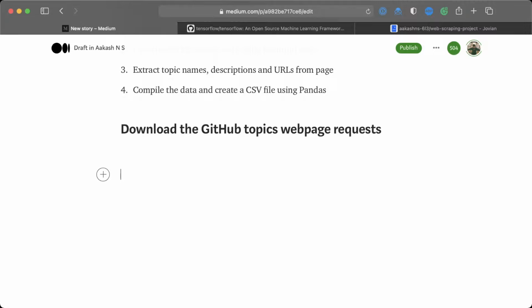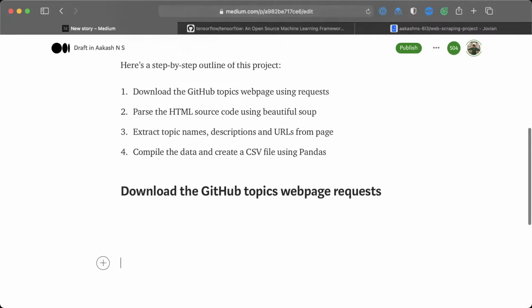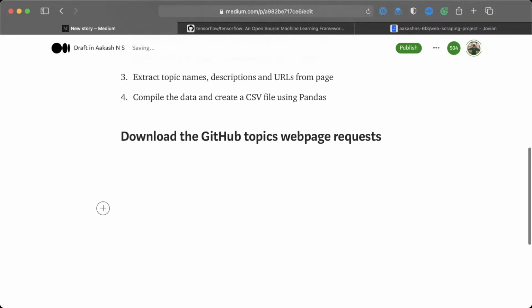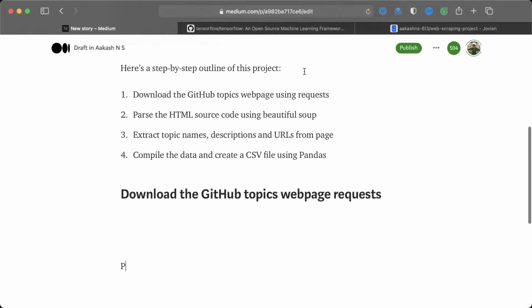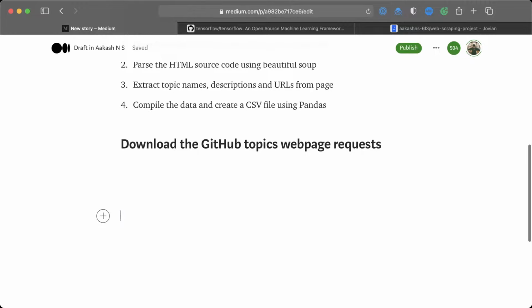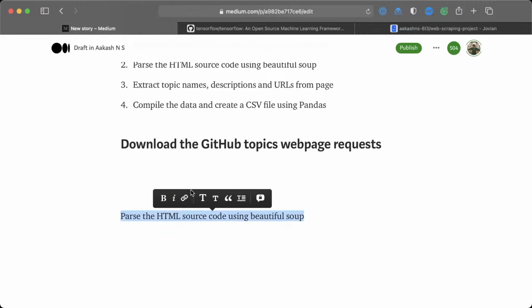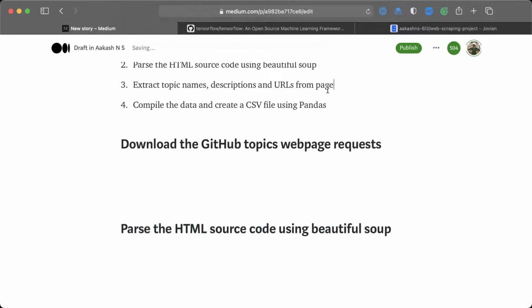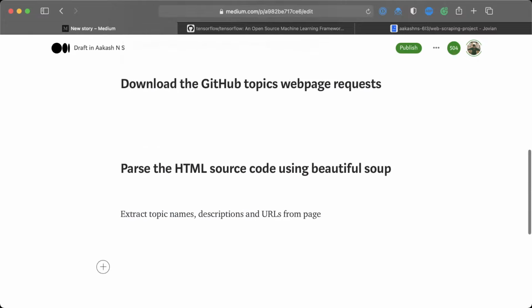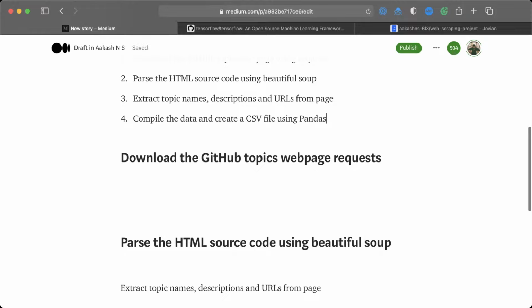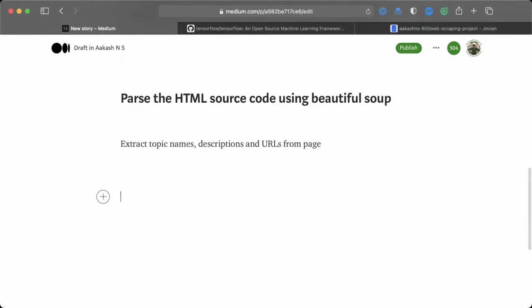Let's create the different sections here. Parse the HTML source code using beautiful Soup. Extract topic names, descriptions, and URLs from the page. And compile the data and create a CSV file.